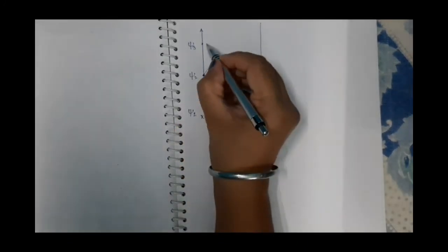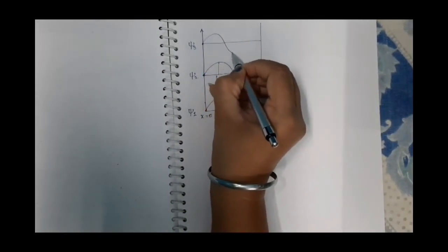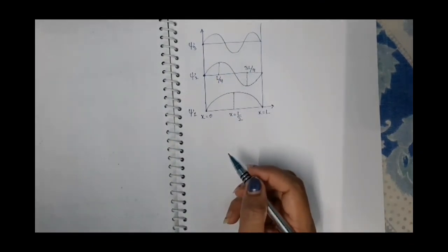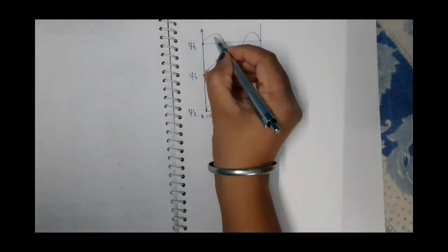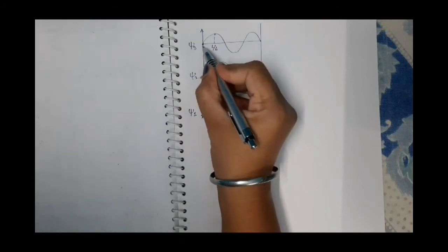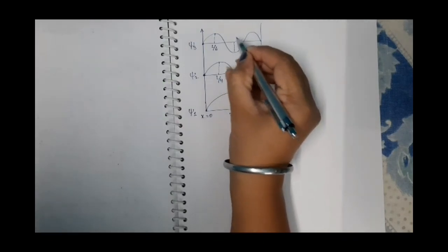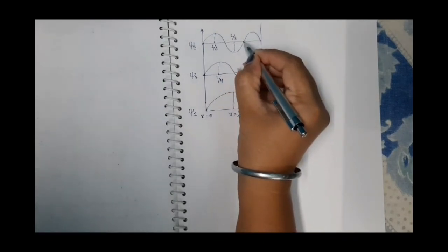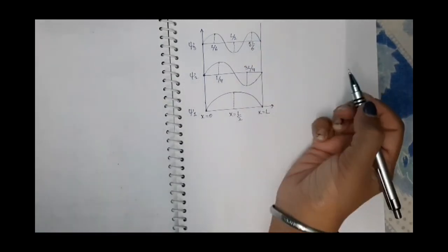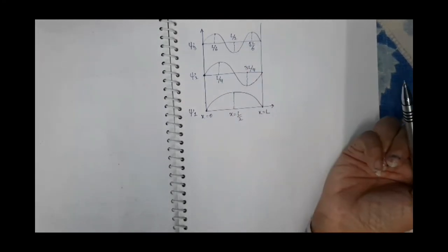And in case of psi 3, it will be like this. So the probability is maximum at L by 6. This is 0, this is L by 6, this is 2L by 6, 3L by 6, which means L by 2. This is 4L by 6, this is 5L by 6. So the probability of finding the particle will be maximum at L by 6, L by 2 and 5L by 6 in case of psi 3.